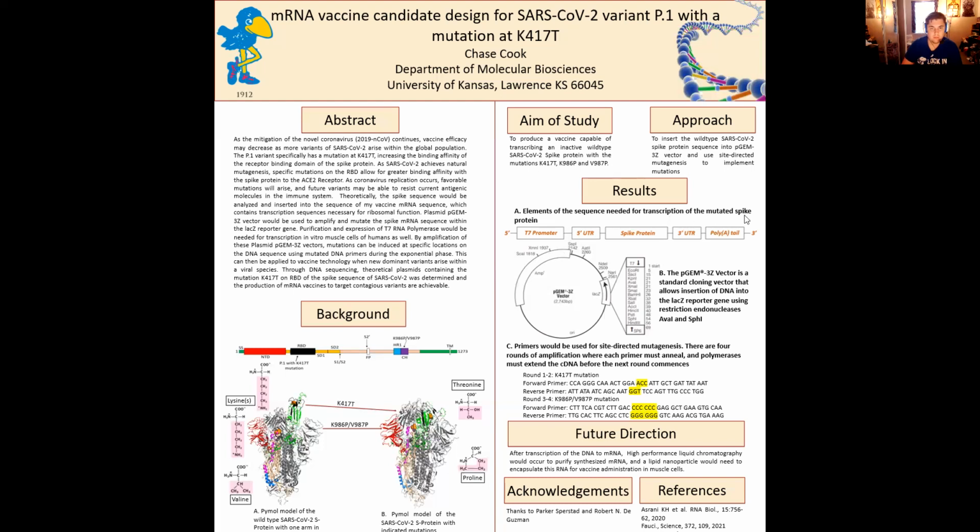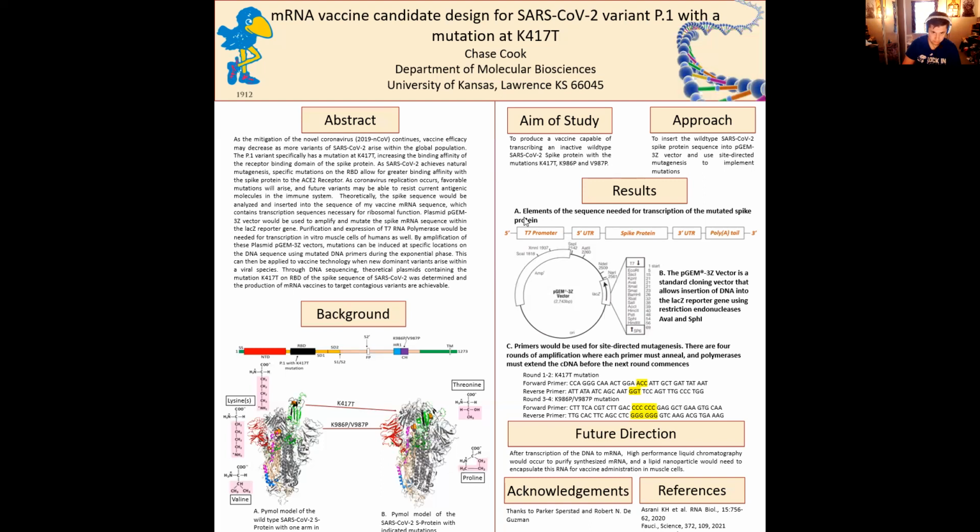Now I want to talk a little bit about the background and what the theoretical outcome of my spike protein should be. We need to know the elements of the sequence. The DNA sequence that would encode for the mRNA sequence of the spike protein is located at the center, surrounded by the 5' UTR and the 3' UTR. The 5' UTR is a region that would aid in recruiting ribosomes for translation, while the 3' UTR can influence polyadenylation, translation, and it can also aid in stopping protein expression.